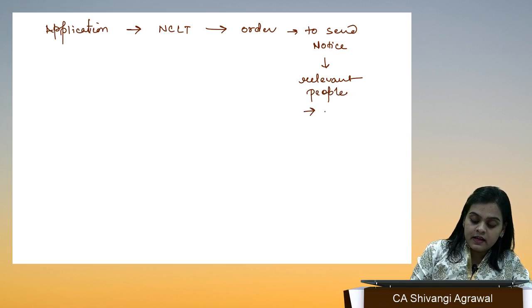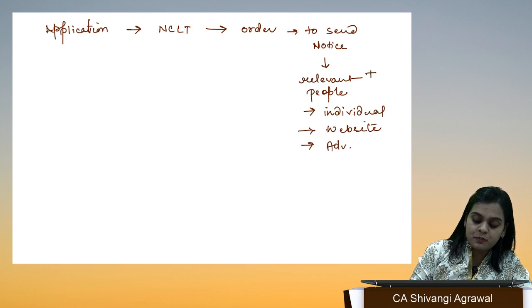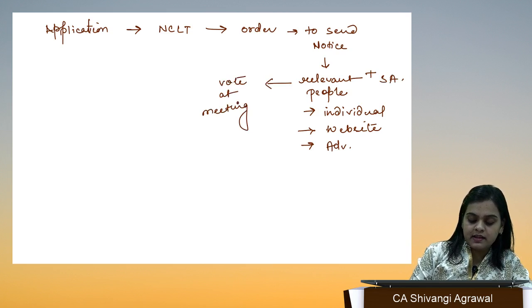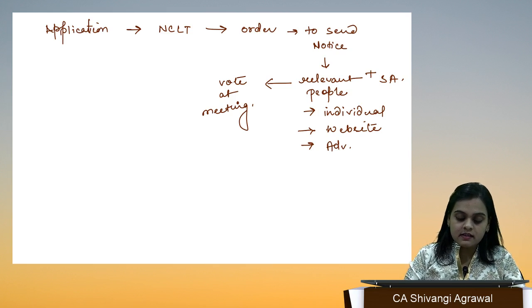How? Individual notice also, then website also, and through advertisement also, plus statutory authorities also. Now they are going to vote at the meeting. So far I think things are clear. Okay.